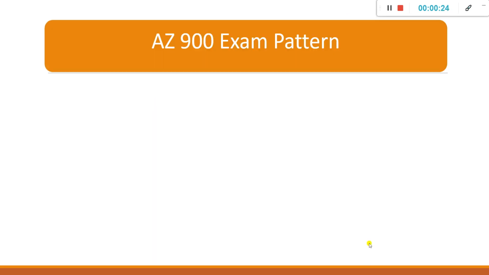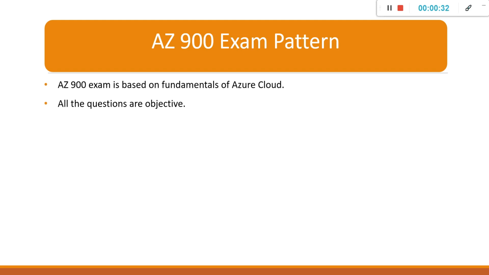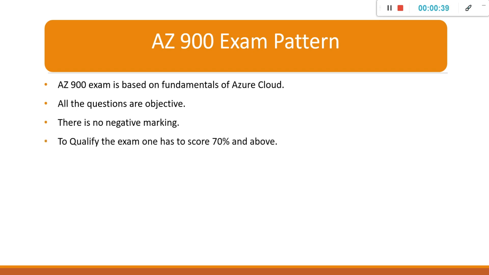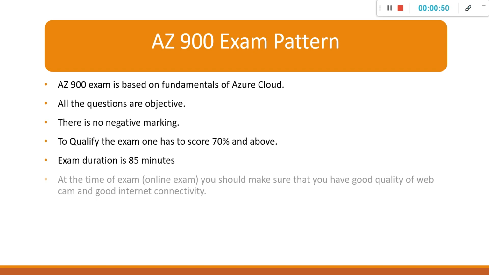So what is the exam pattern for AZ-900? The AZ-900 exam is based on fundamentals of Azure Cloud. All the questions will be of objective form. There is no negative marking in AZ-900 certification till now. To qualify the exam, one has to score 70% and above. Exam duration is somewhere around 85 to 90 minutes.